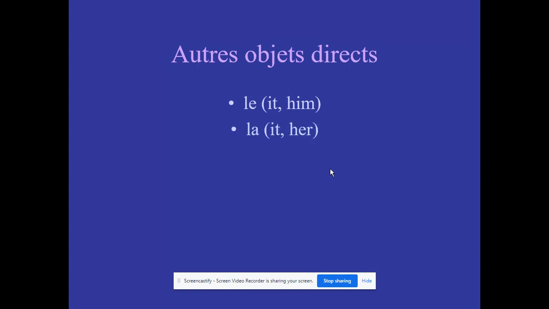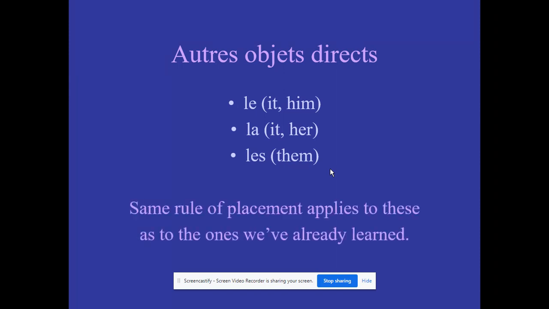Okay. Now, same thing. It could be la. Once again, if we are talking about an it, if the it that we're referring to is feminine, or it could be her as well, if again we're talking about a person. Now, les, that is going to be either people or things. Obviously, that's going to be the plural. So now we have a complete list of those direct object pronouns. So any of our direct object pronouns are me, te, nous, and vous, and now le, la, and les.